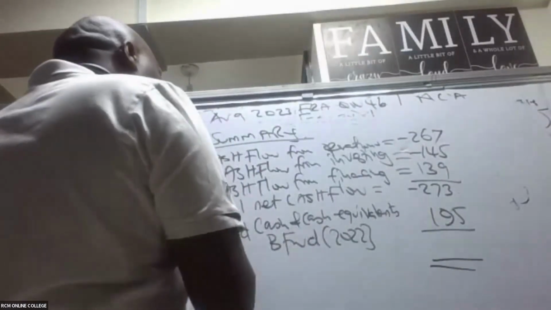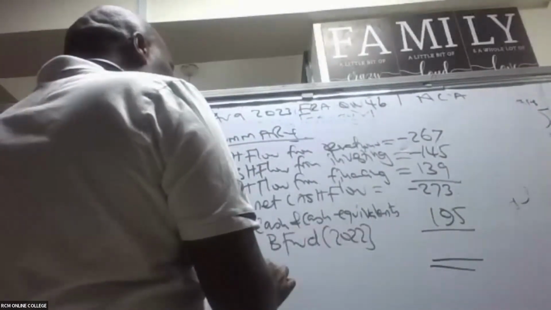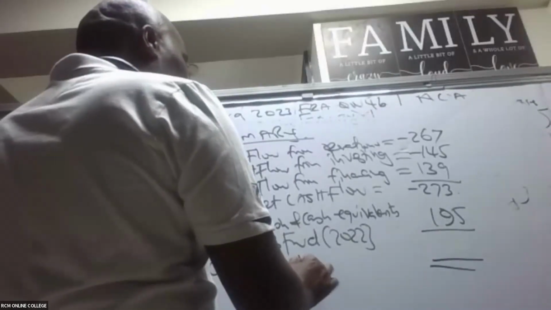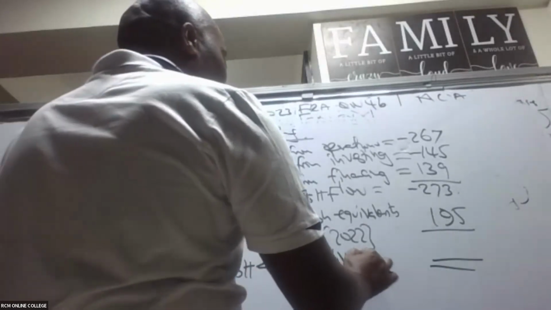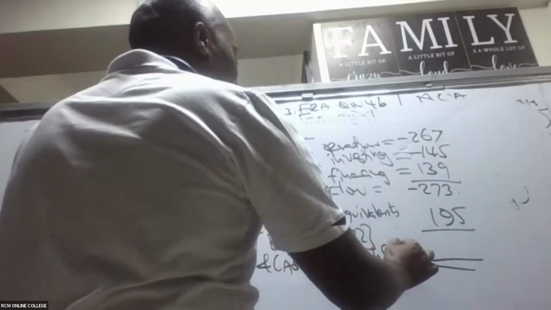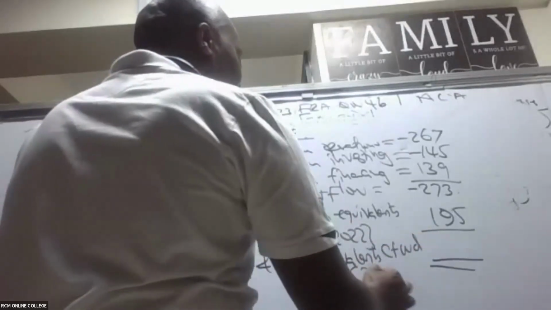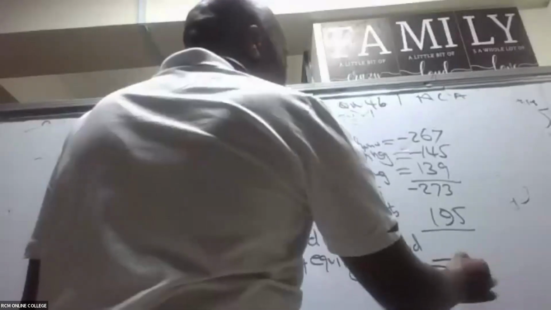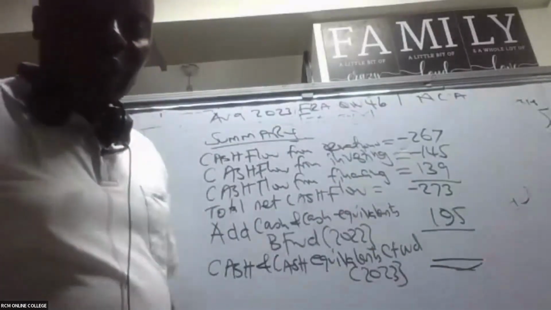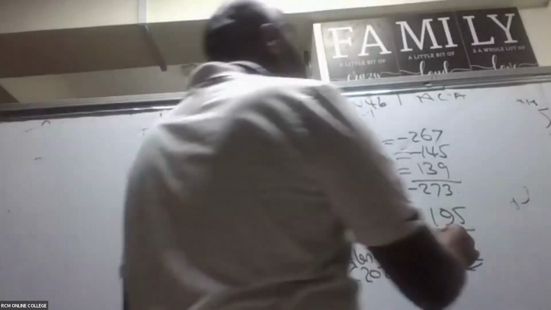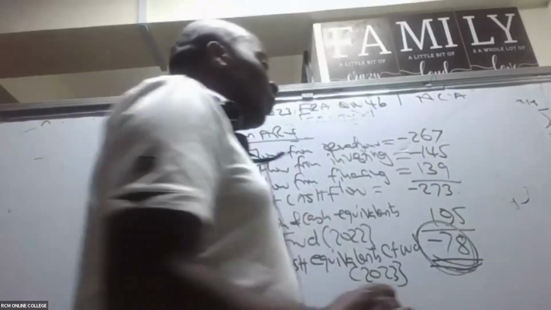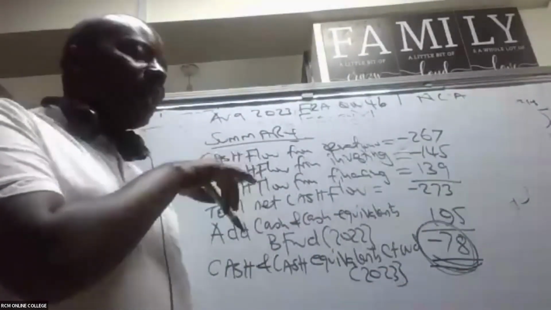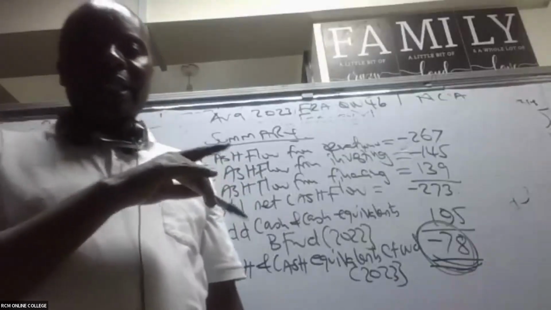And this figure should agree to the cash and cash equivalents carried forward for 2023, which in this case will end up giving us what figure? Negative 78. Is there somebody who is able to remember that we got that figure, that this thing has balanced?